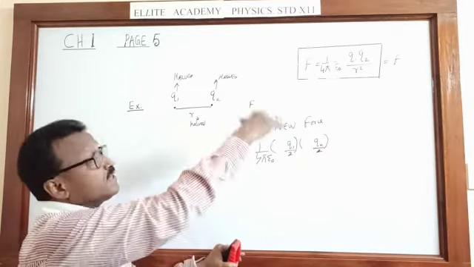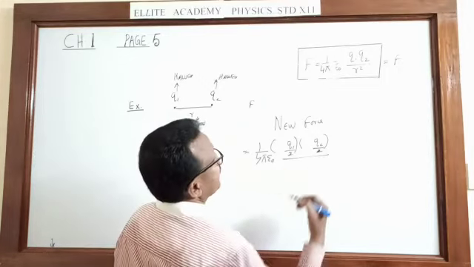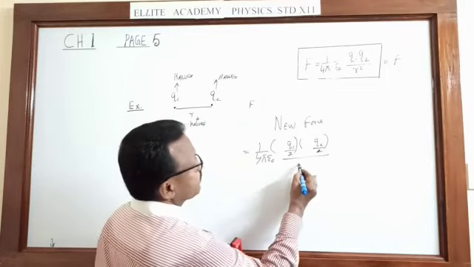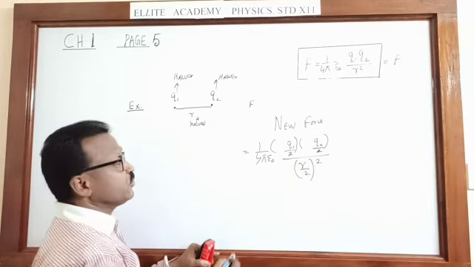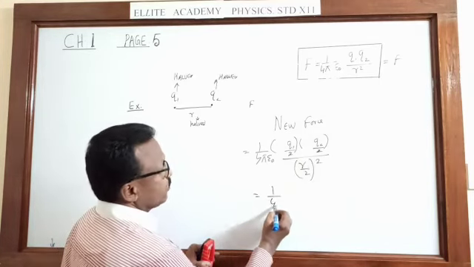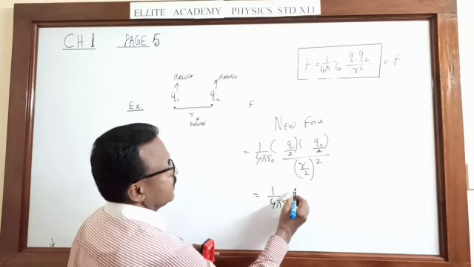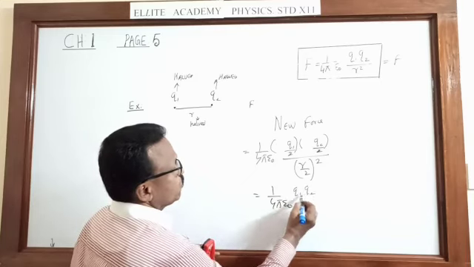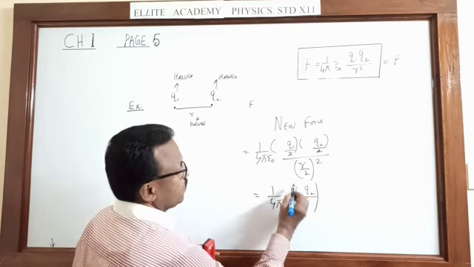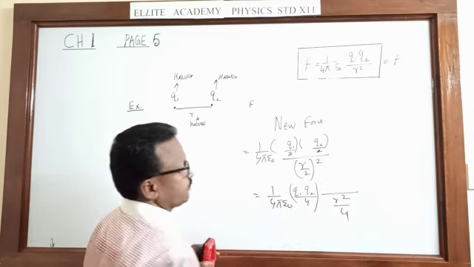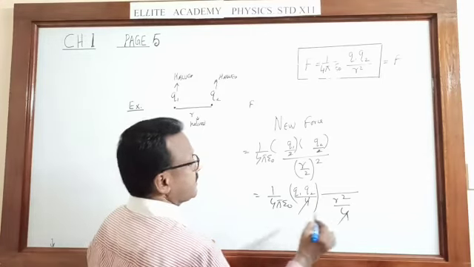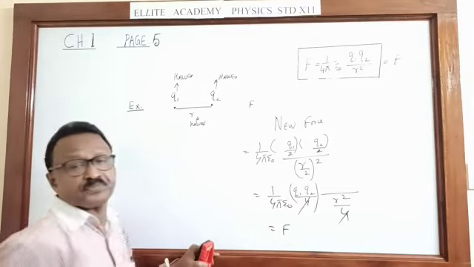The whole divided by distance also becomes half, R by 2 square. So what will be the new force? 1 upon 4 pi epsilon 0 Q1 Q2 upon 4 into denominator is R square by 4. This 4 and 4 cancels, that will happen to be F.